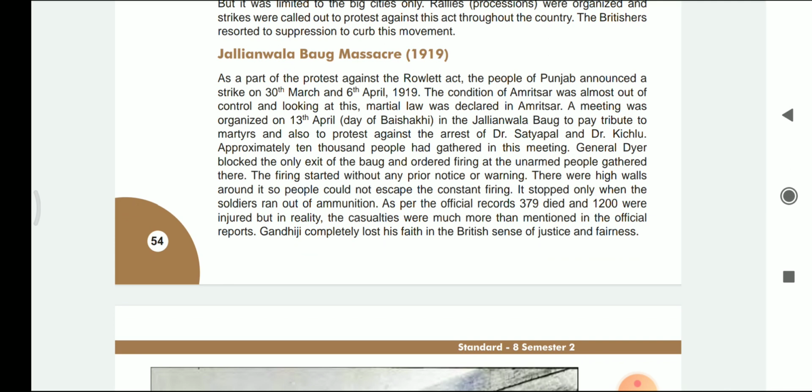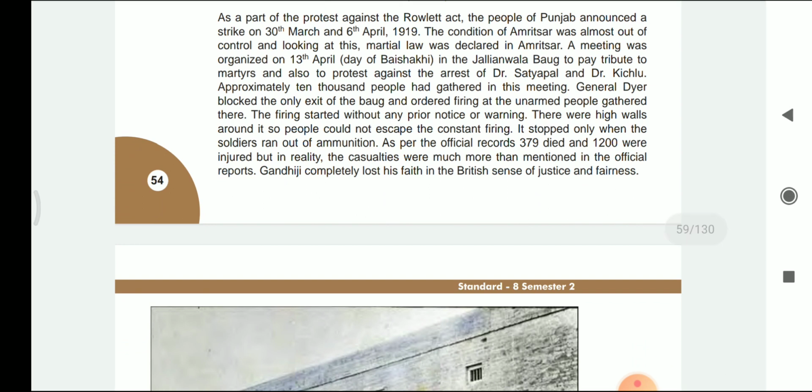As per the official records, the number of casualties was much more, and hence this was the act through which Gandhiji completely lost his faith in the sense of justice and fairness of the Britishers.